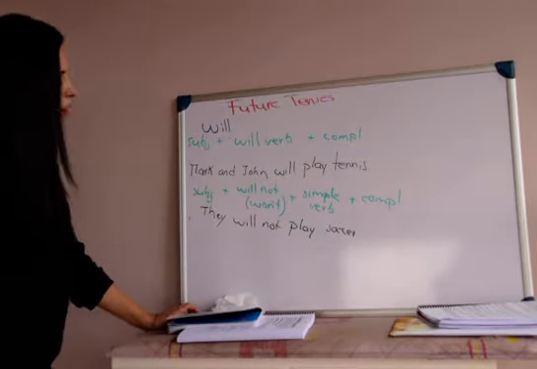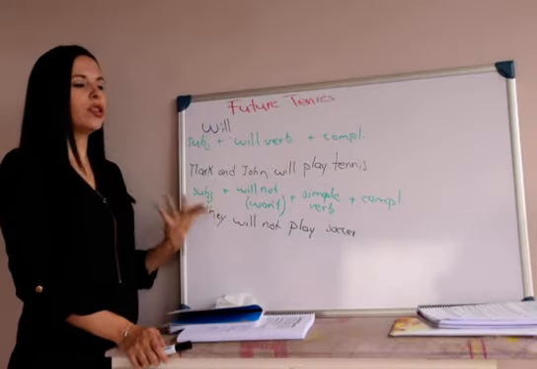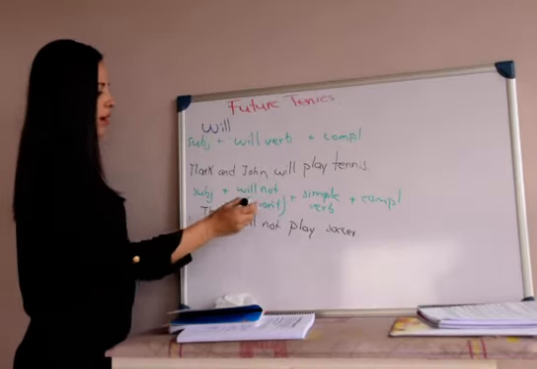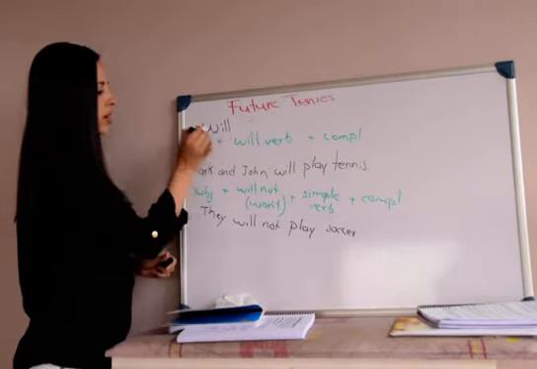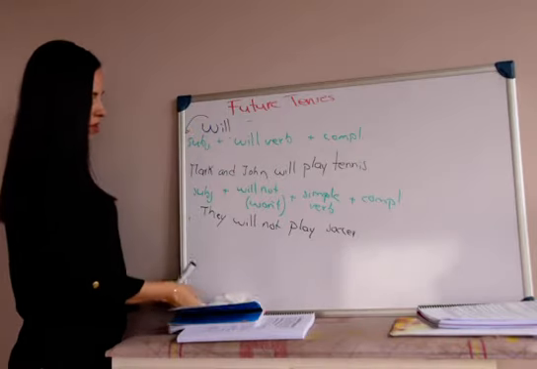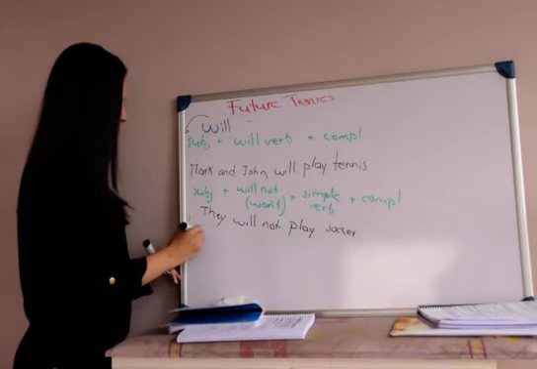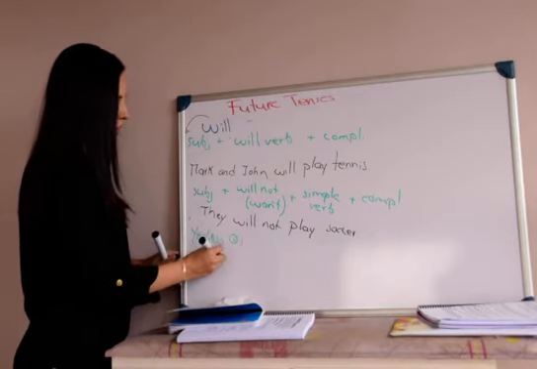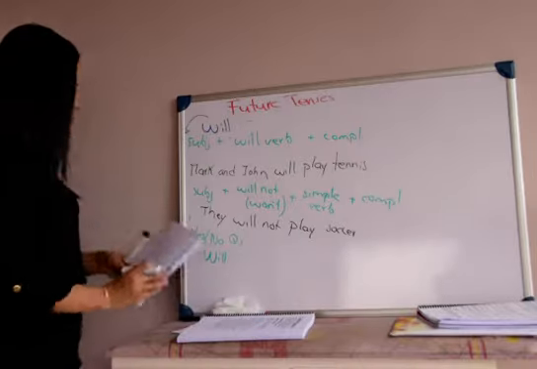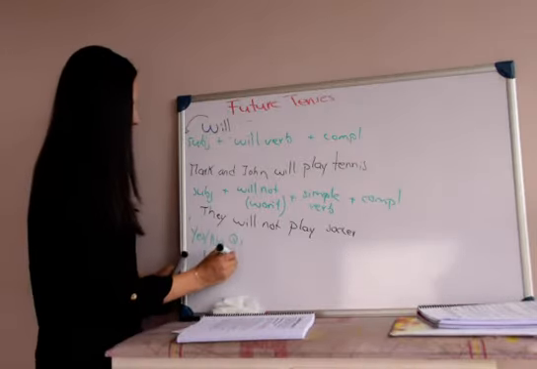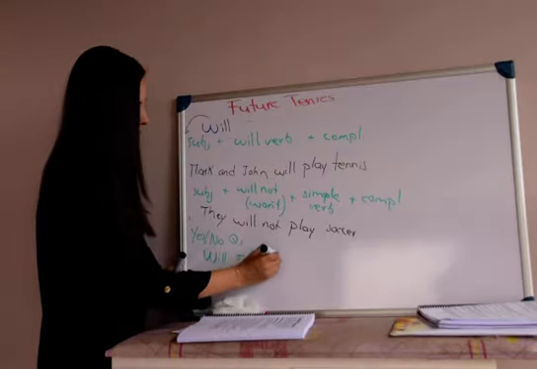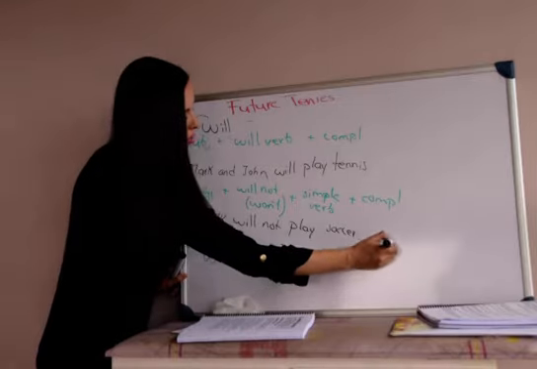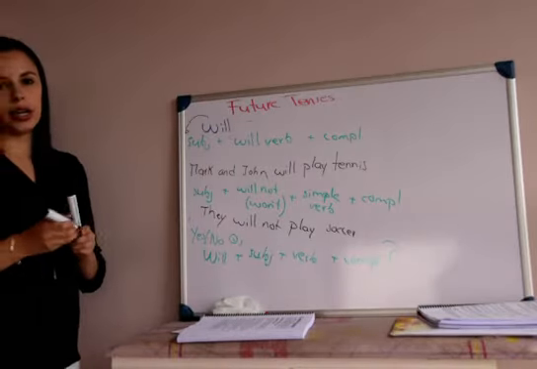Okay, and what happens if I want to ask the question? If I want to ask, ¿jugarán ellos tenis? Very simple. The only thing that I have to do is to move the will here to the beginning of the sentence. So to write yes, no questions, I write will at the beginning. Let me put this away so you can see well. Will plus subject plus verb plus complement if necessary and a question mark at the end.